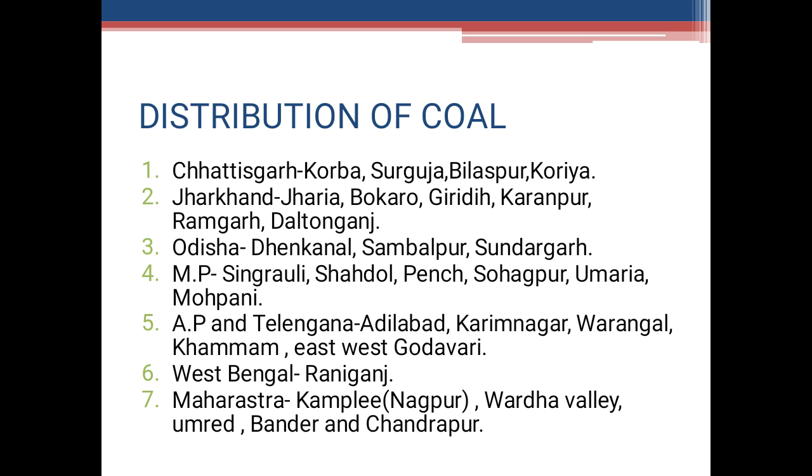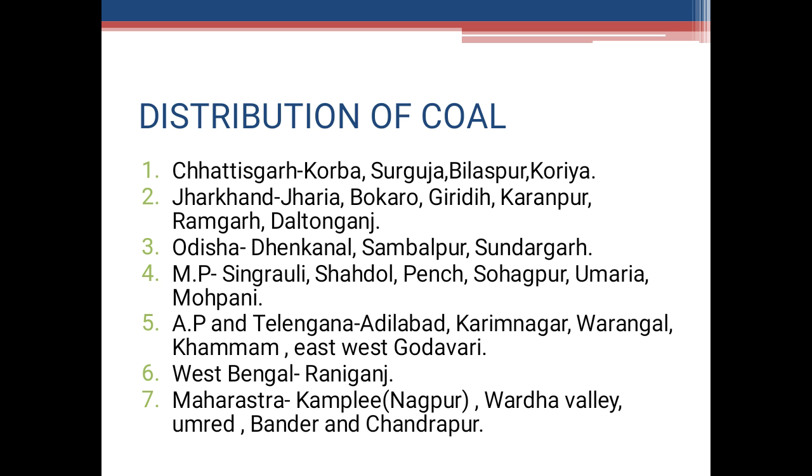Next we're going to talk about the distribution of coal, state-wise. About 90% of the total coal in India is found in the northeastern part of the Deccan Peninsula. This region includes Chhattisgarh, Jharkhand, Odisha, Madhya Pradesh, Andhra Pradesh, Telangana, Maharashtra, West Bengal, etc. Now we start talking about state-wise.